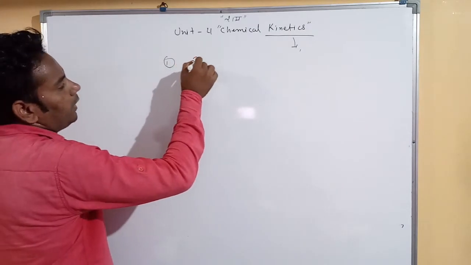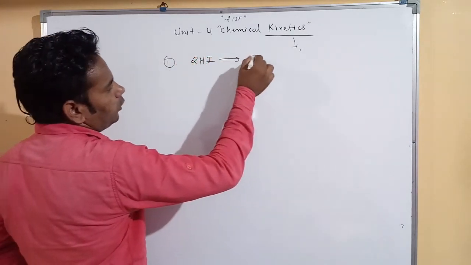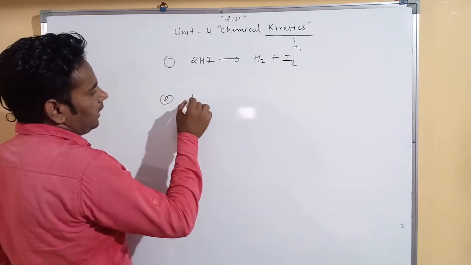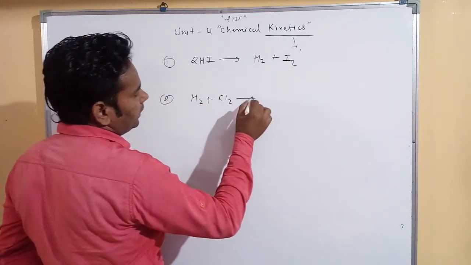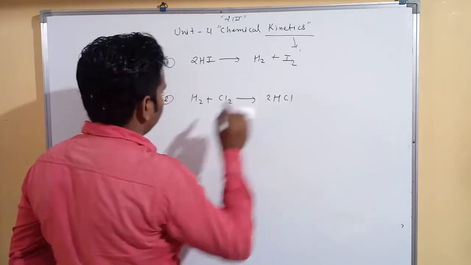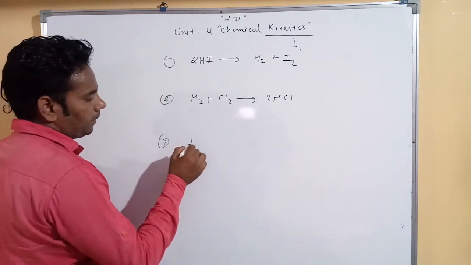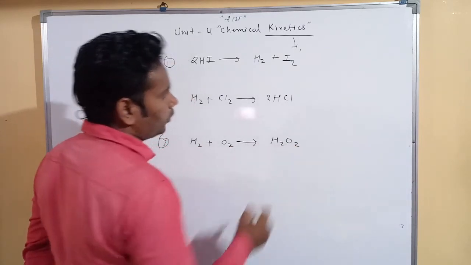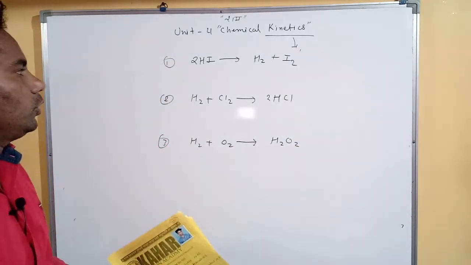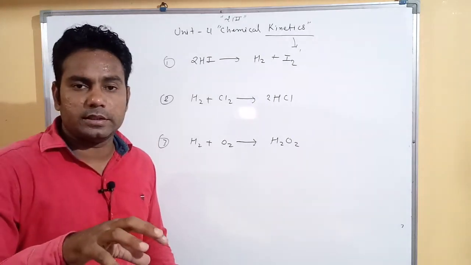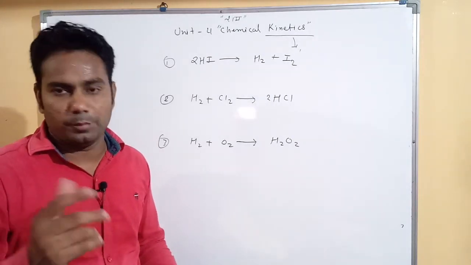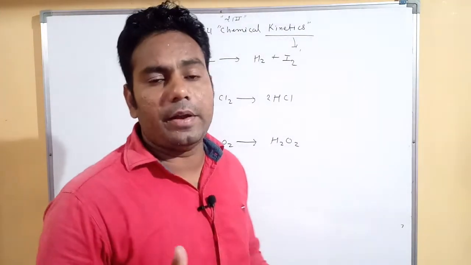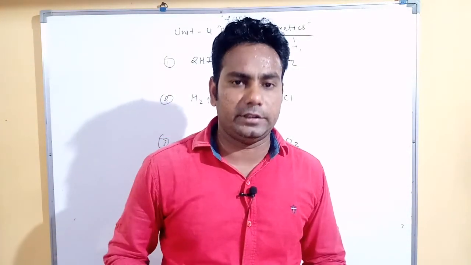First, 2HI converts into H2 plus I2. Second, H2 reacts with Cl2 and converts into 2HCl. Third, H2 reacts with O2 and converts into H2O2. Okay, you show the rate of reaction on the basis of both product concentration and reactant concentration. Then now we move to the factors affecting the rate of reaction.